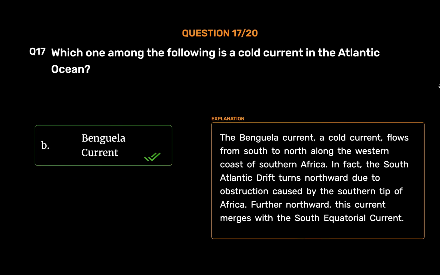Bengala Current. The Bengala Current, a cold current, flows from south to north along the western coast of southern Africa. In fact, the South Atlantic drift turns northward due to obstruction caused by the southern tip of Africa. Further northward, this current merges with the South Equatorial Current.